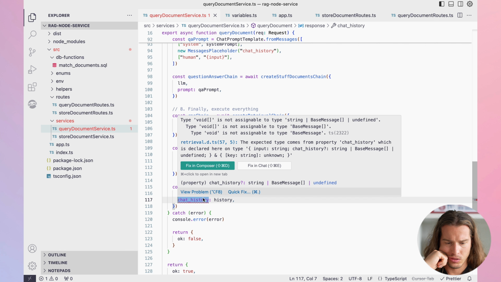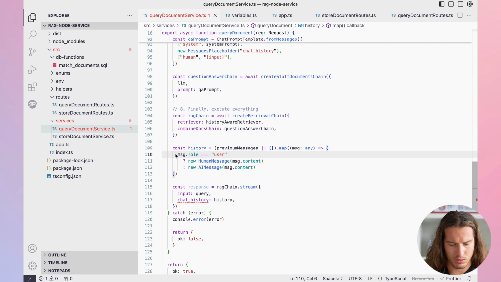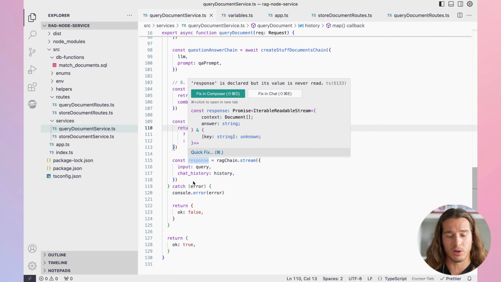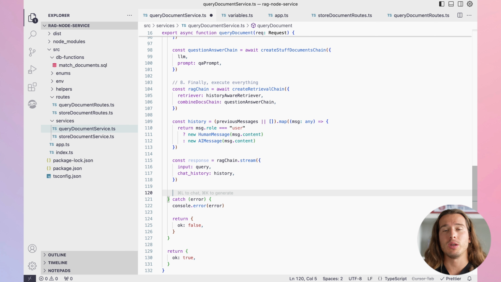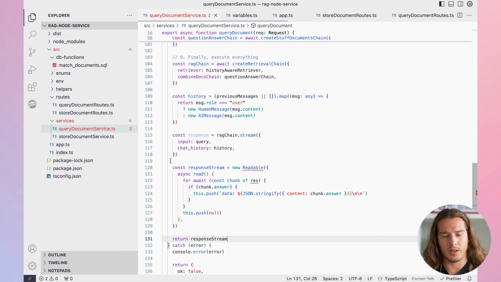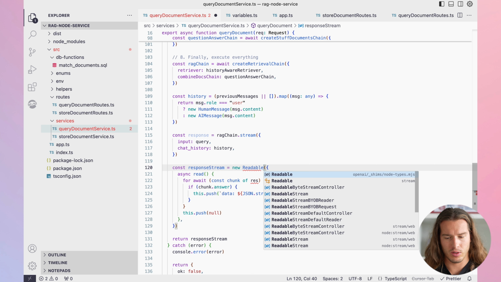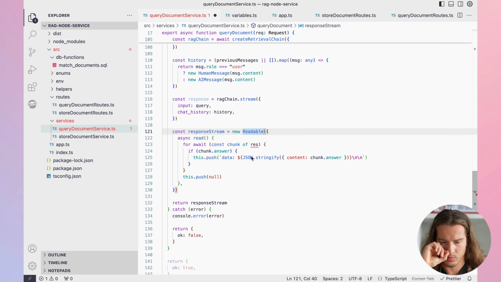This void. I think we need to return it here. Okay, yes, so now this is mapped and everything, and now we have this response. But since this is streaming, we cannot just return it, right? So what we have to do is basically to have this readable stream.